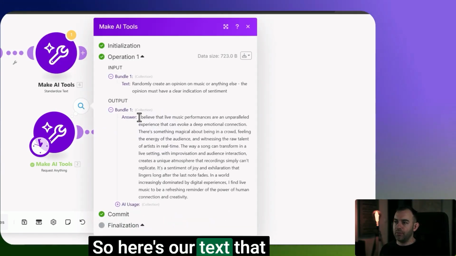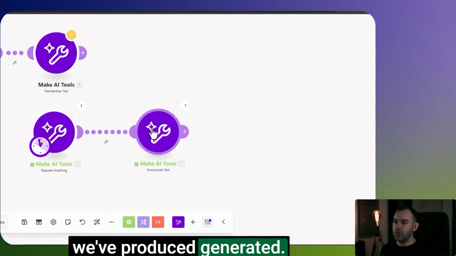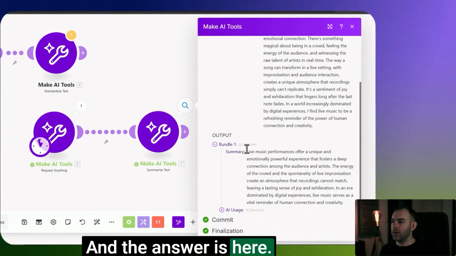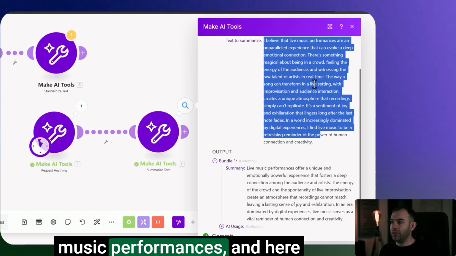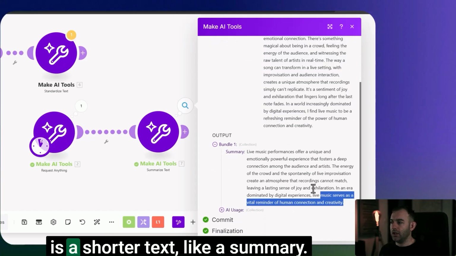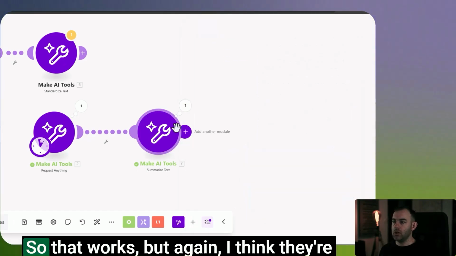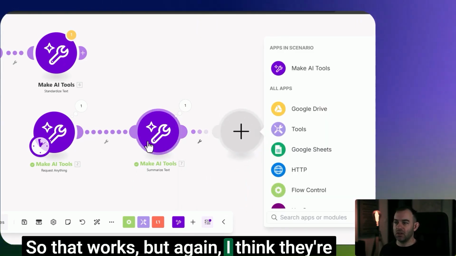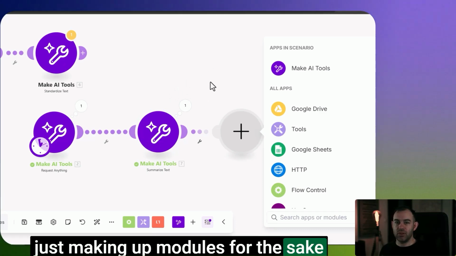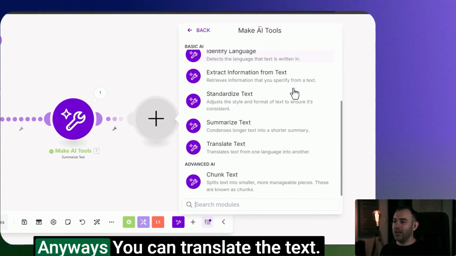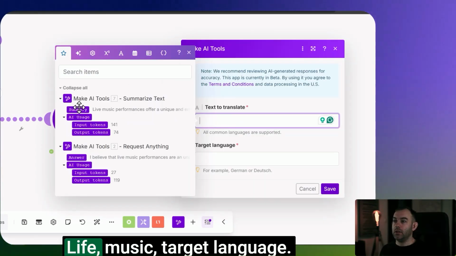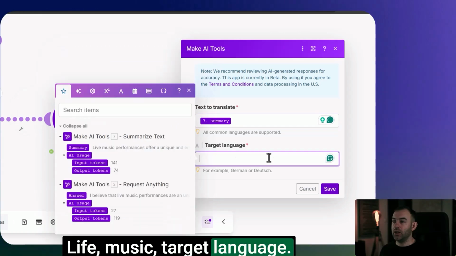So here's the text that we've generated, and the answer is here. Here is a longer text on live music performances, and here is a shorter text like a summary. So that works, but again, I think they're just making up modules for the sake of showing more modules. Anyway, you can translate the text: text to translate, live music, target language.